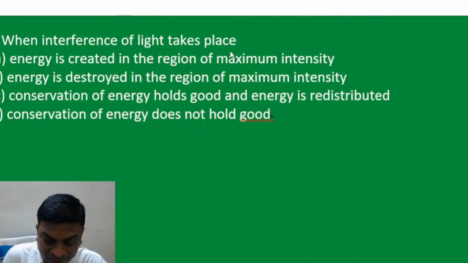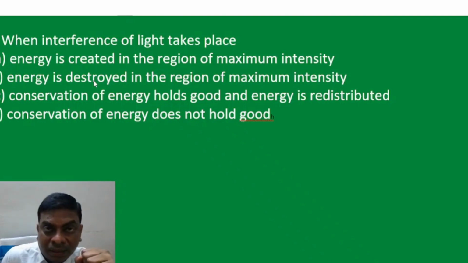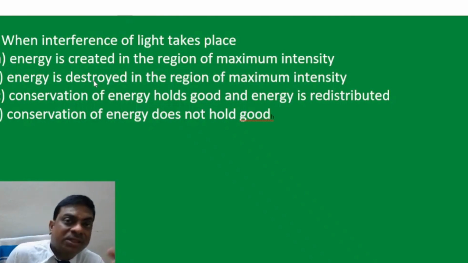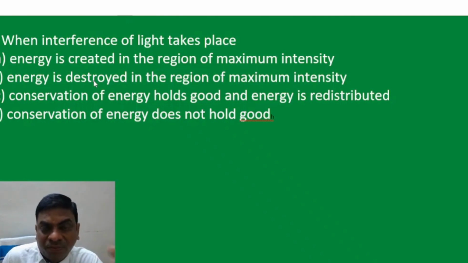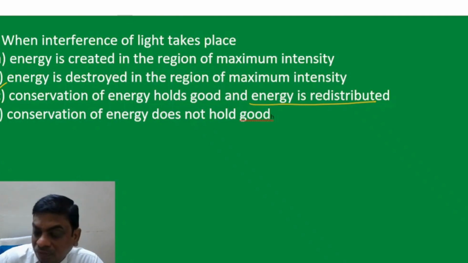Now, when interference of light takes place, instead of having a uniform light intensity distribution over the screen, there will be alternate dark and bright fringes. So basically what is happening? The light energy from the dark fringe is being shifted to the bright fringe. So the bright fringe will have more than the average intensity, whereas the dark fringe will have less than the average intensity. Basically, it is a redistribution of energy without any loss in energy, because there is no violation of the rule of conservation of energy.